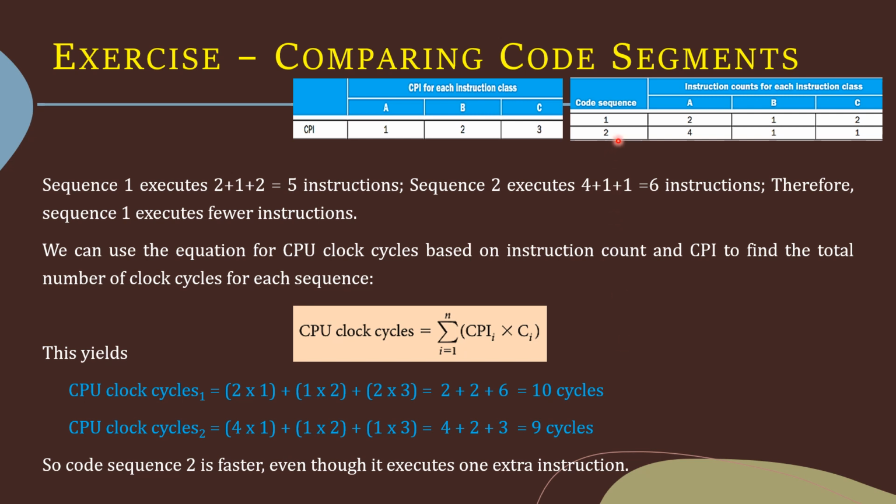Similarly, the CPU clock cycles for code sequence 2: 4 into 1 plus 1 into 2 plus 1 into 3, which is equal to 4 plus 2 plus 3, which is equal to 9 cycles. So, code sequence 2 is faster even though it executes one instruction more compared to sequence 1. The execution time taken by code sequence 2 is less here, right? So sequence 2 is faster even though it executes one extra instruction.